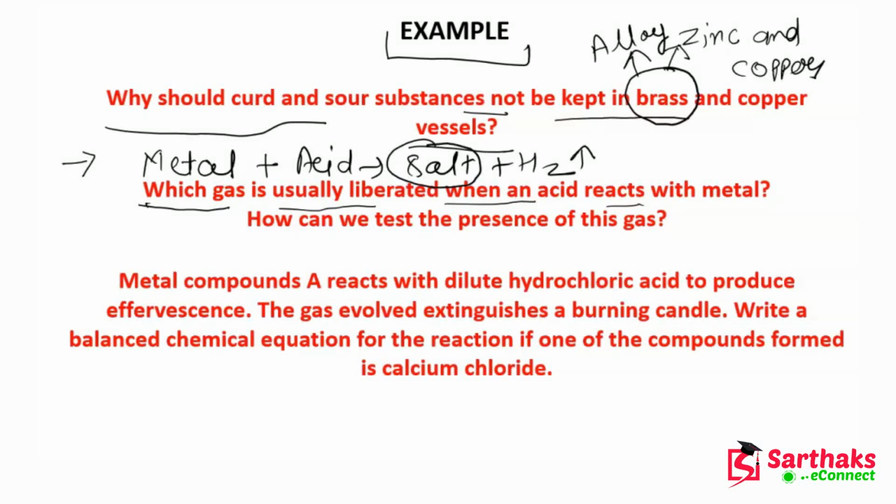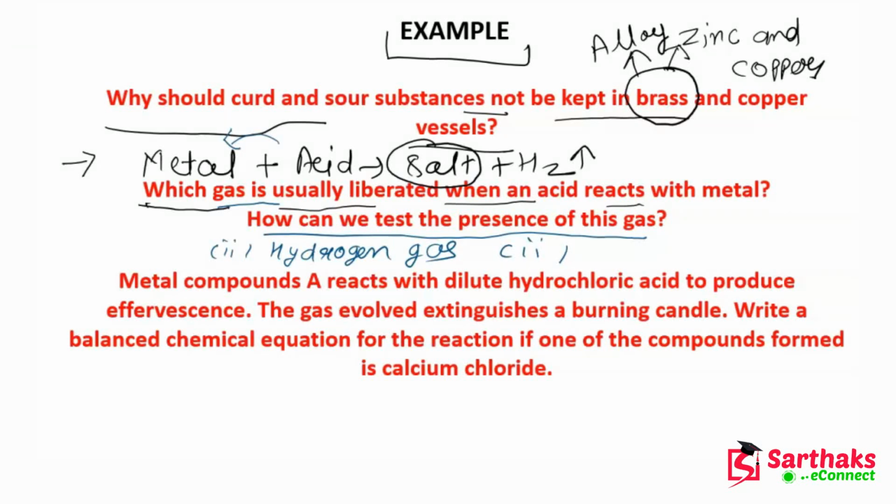Here the question is asking which gas is usually liberated when an acid reacts with metal, and how can we test the presence of this gas. In the above reaction as well, you can see that when acid reacts with metal, salt and hydrogen gas are formed. So which gas is liberated? Hydrogen gas is liberated. Now how can we detect whether this gas is evolved or not?